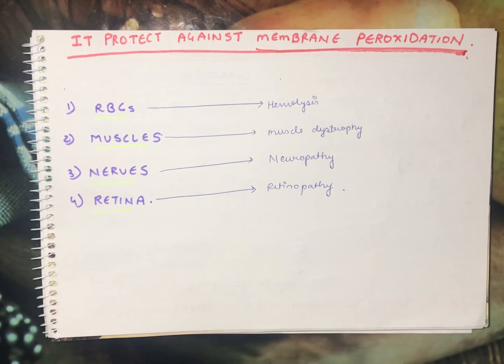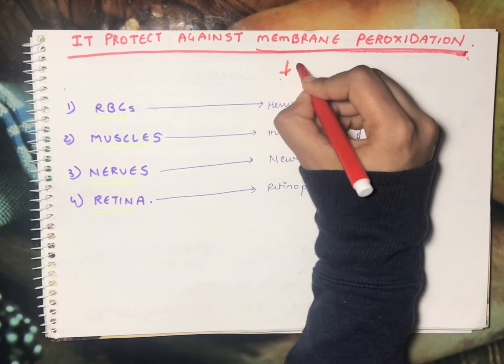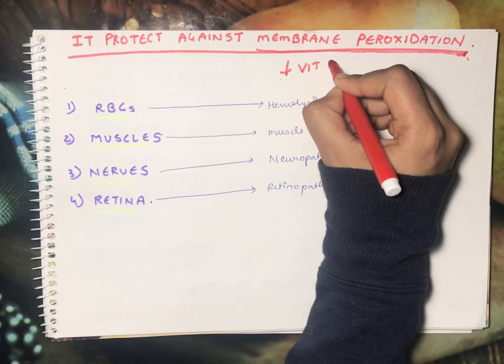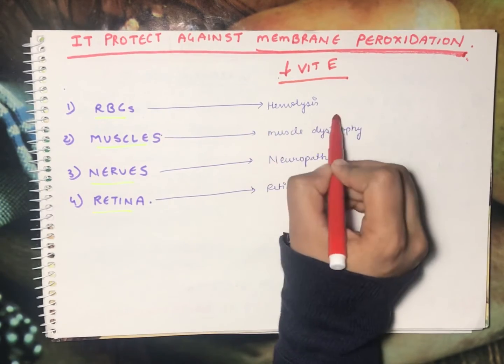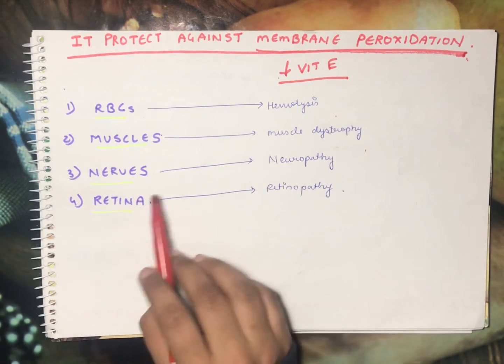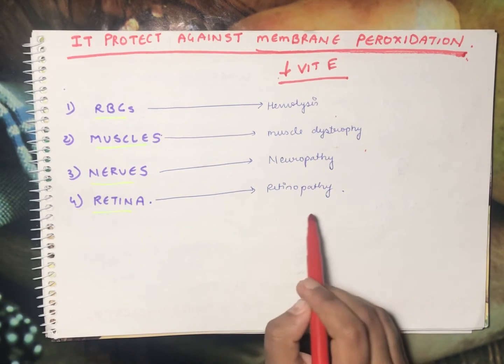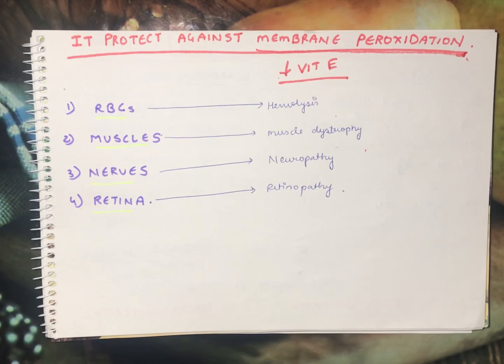So what will happen if there is a deficiency of vitamin E? Hemolysis of RBCs will take place. In muscle, dystrophy; in nerves, neuropathies; and in the retina, retinopathies will take place.